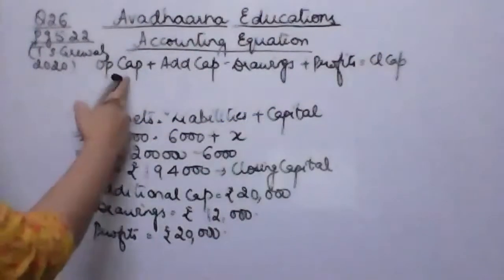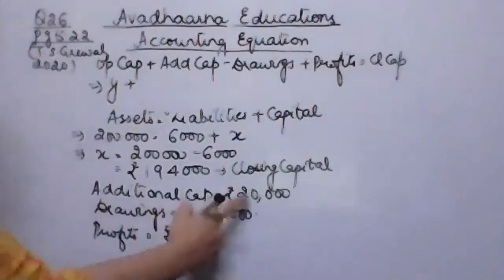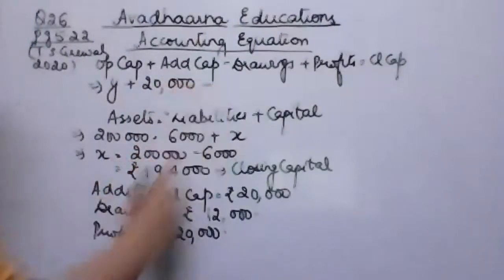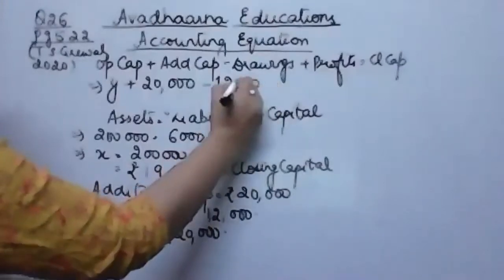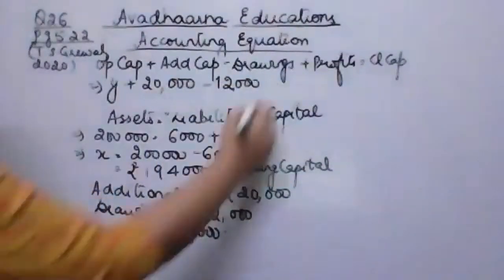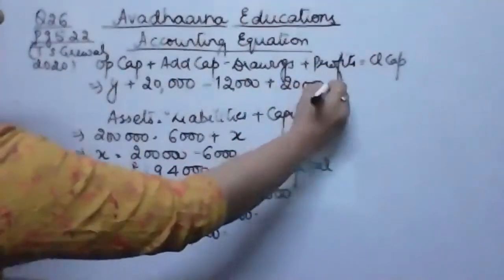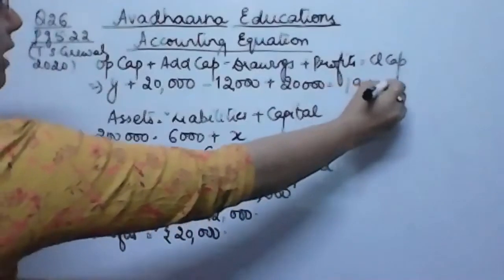Let opening capital be y, plus additional capital is 20,000, less drawings are 12,000, profits are 20,000, so plus 20,000, and all this is equal to rupees 1,94,000.